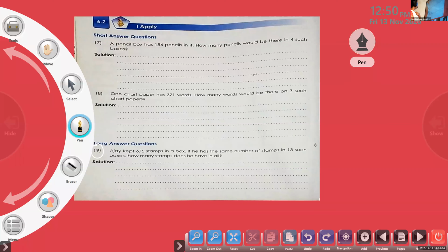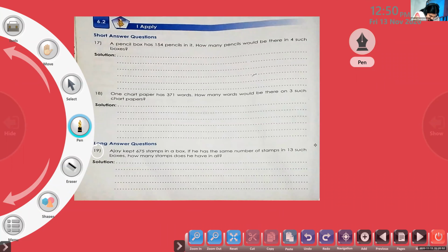Ajay kept 675 stamps in a box. If he has the same number of stamps in 30 such boxes, how many boxes? How many stamps does he have in all?